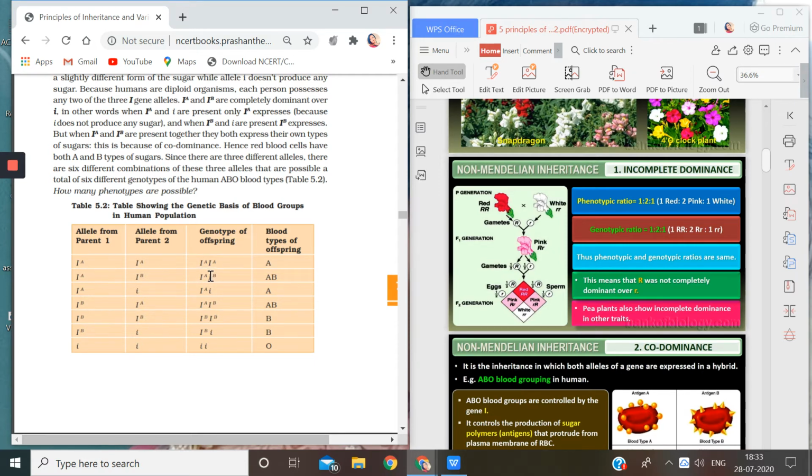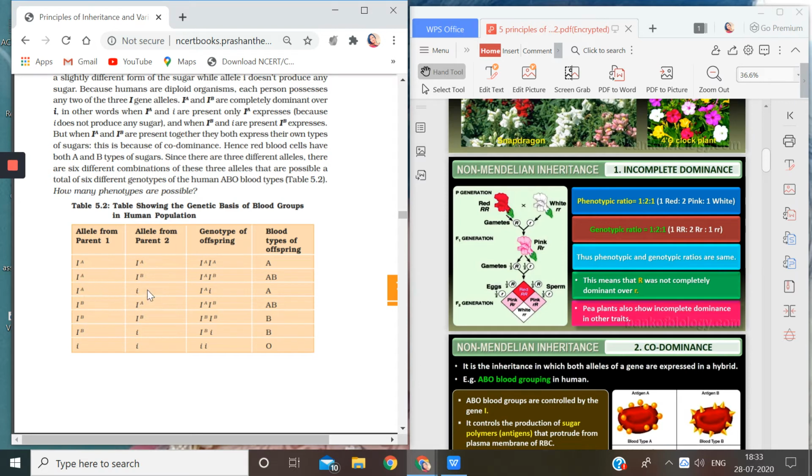But if I am getting IA from my father and again IA from my mother, what combination am I having? IA and IA. So there is no B present here, so my blood group will be A. Now if I am getting IA and small i, children, pay attention here.